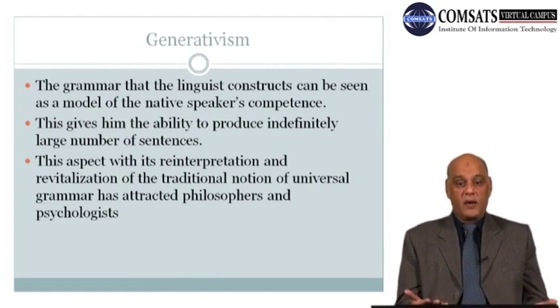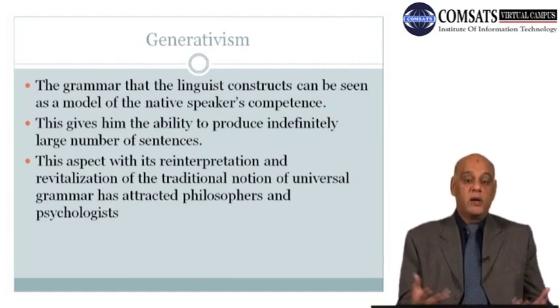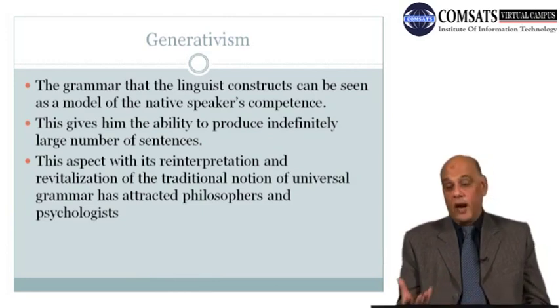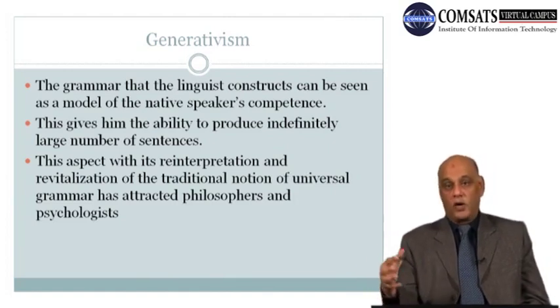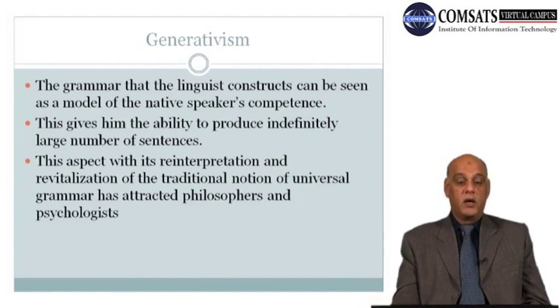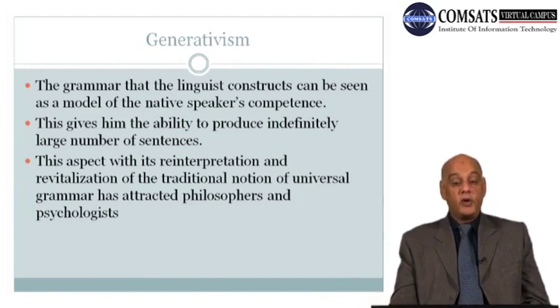The speaker produces language, generates language, builds up language in his mind and produces that. So that language, when studied, can give us a picture of competence, can give us an index of what is present in the person's mind, can give a picture of his power to acquire language and generate language. This gives him the ability to produce indefinitely large number of sentences.